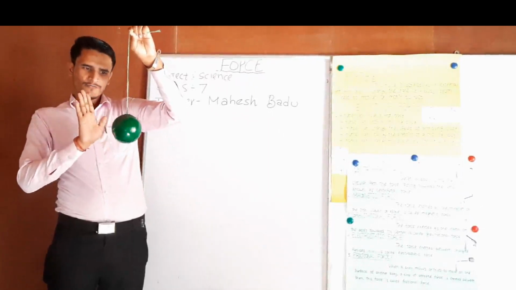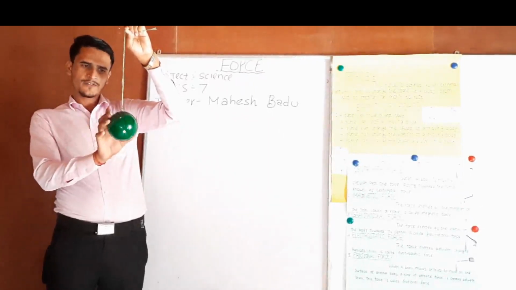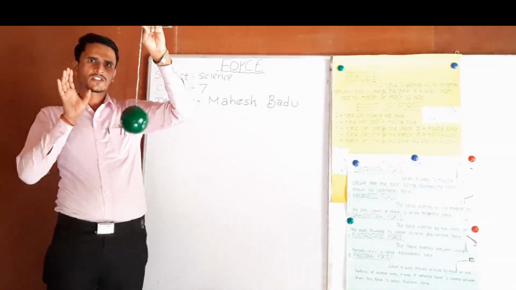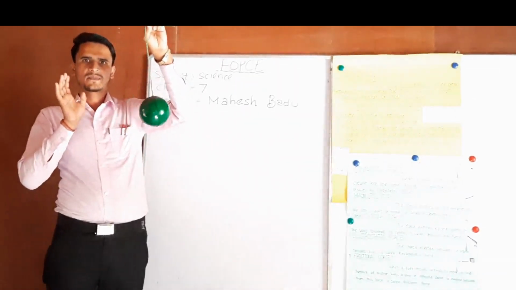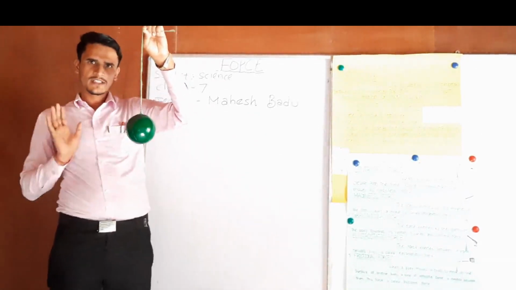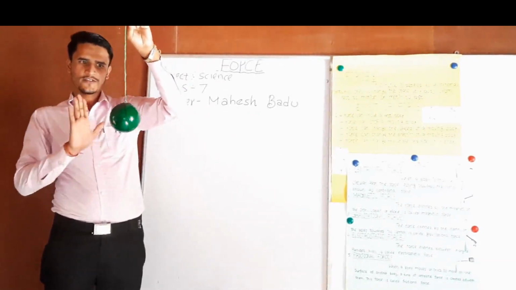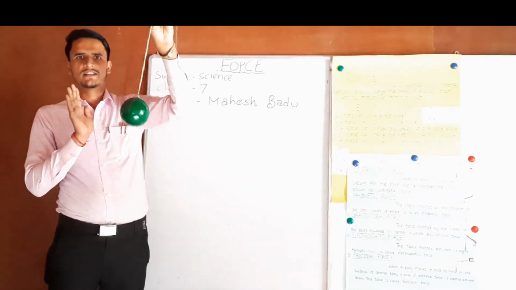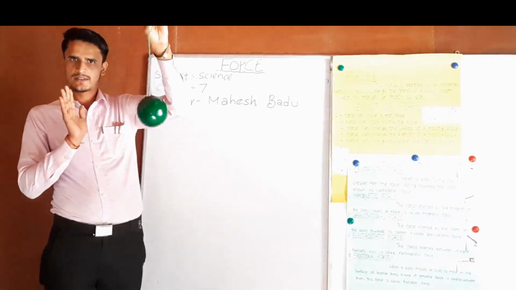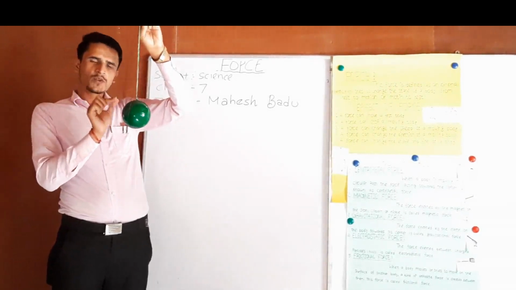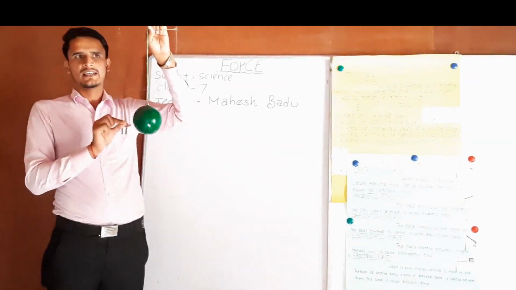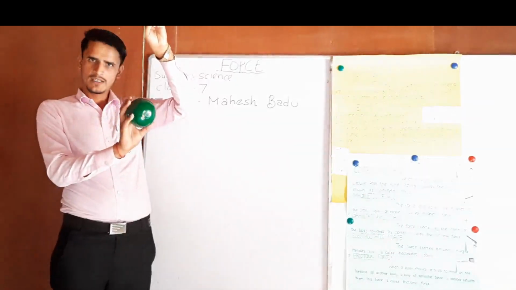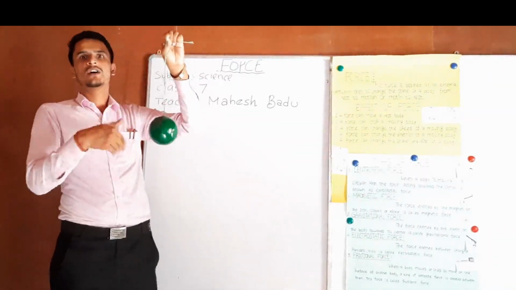If I pull the ball, the ball goes into motion. If I push the ball, the ball goes into motion. That means the position of the ball is changing here.